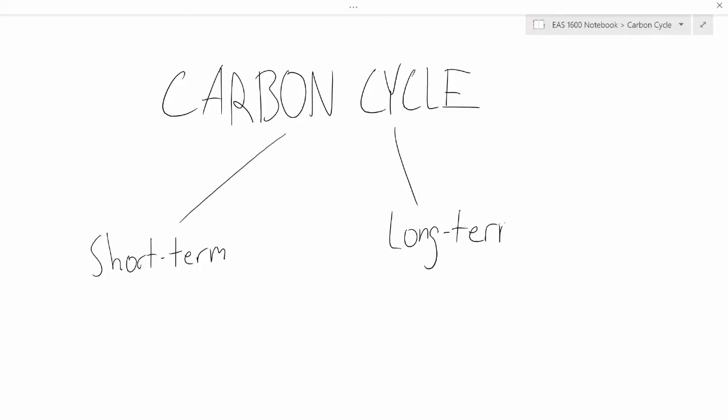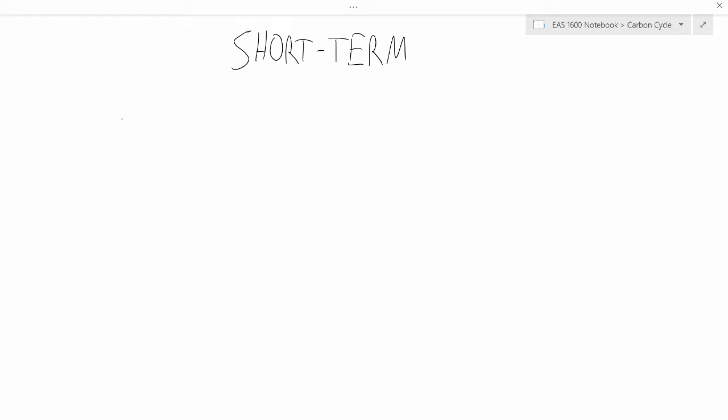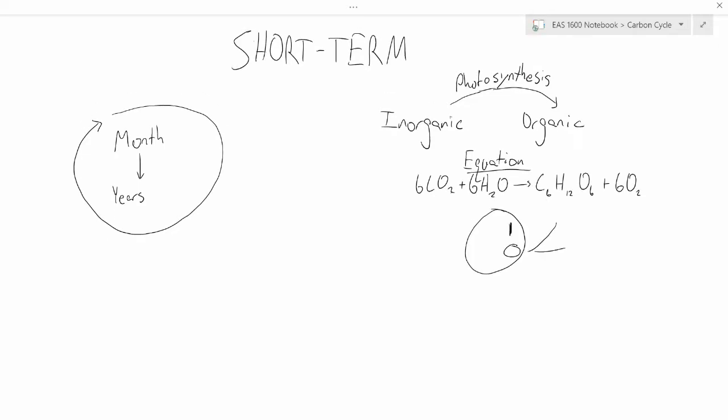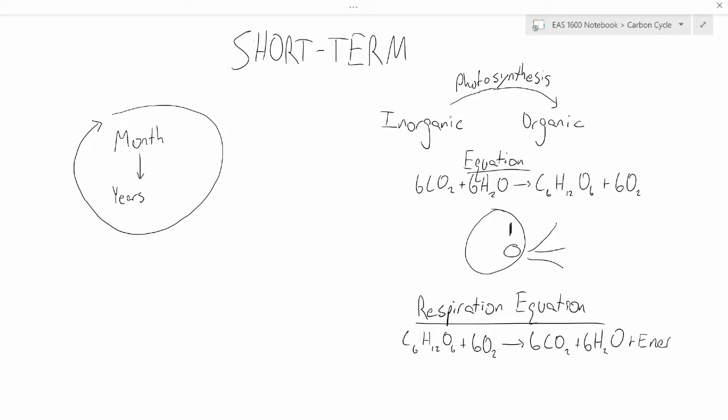The short-term carbon cycle is characterized mainly by its timescale, which ranges from months to years. This cycle sees the conversion of inorganic carbon to organic carbon by photosynthesis. Photosynthesis takes the atmospheric carbon dioxide, water, and sunlight and turns it into organic matter and oxygen for plants and animals to use for respiration. The process of respiration takes in oxygen and sugar and releases carbon dioxide and water back into the environment.